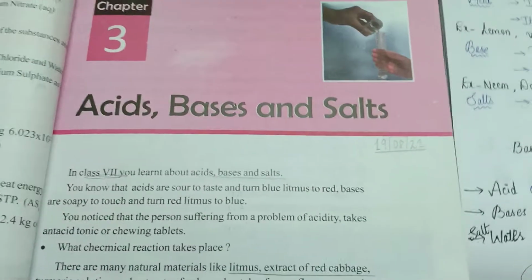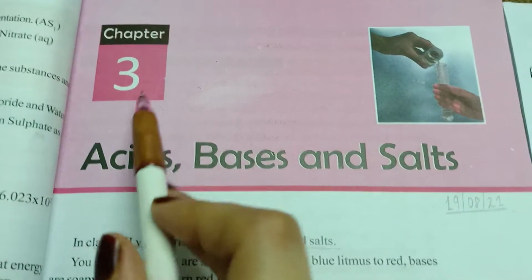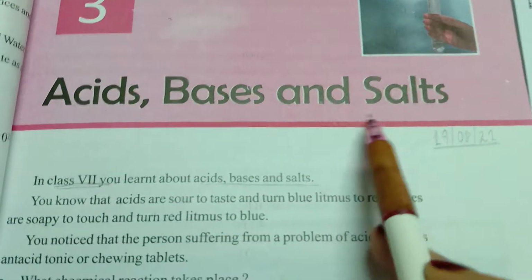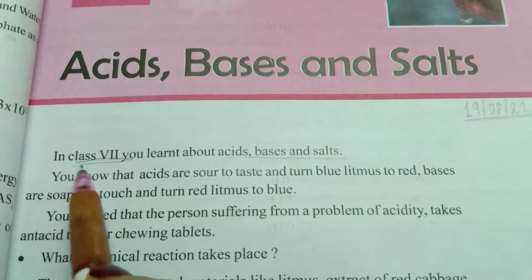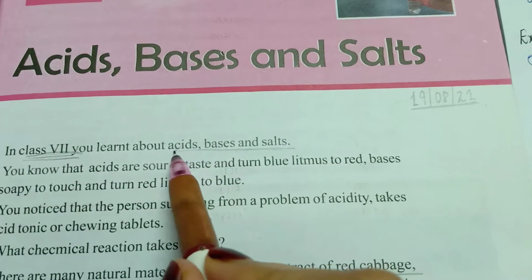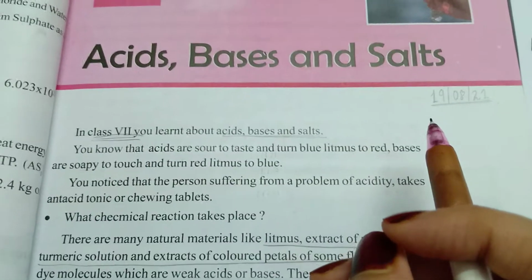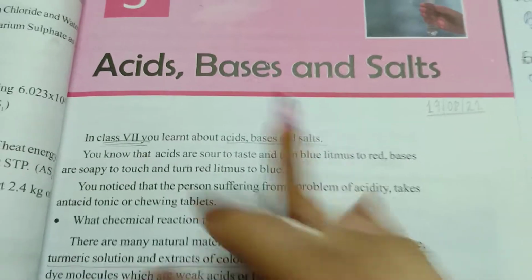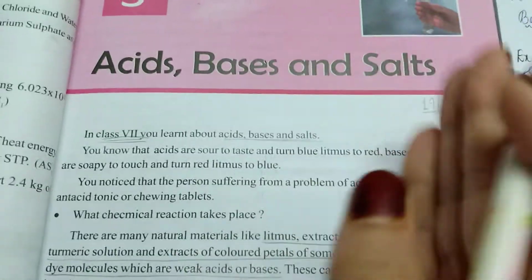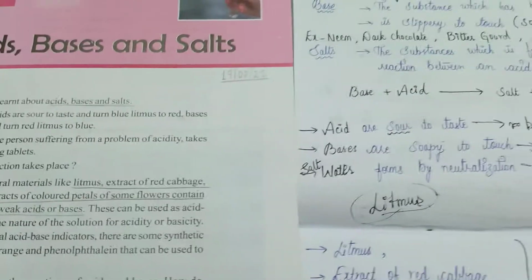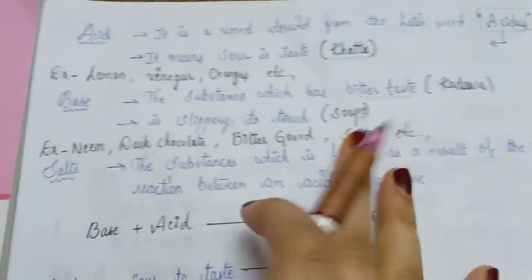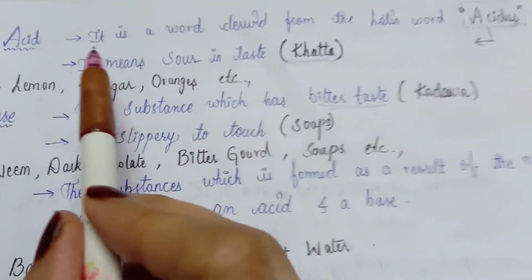So students, we are starting today's session with Chapter 3, that is Acids, Bases and Salts. You might already have learned in class 7th about those three things, the acid, bases and salt, and maybe your biology teacher might also have told you about them, but still I want to recall those three things for you.